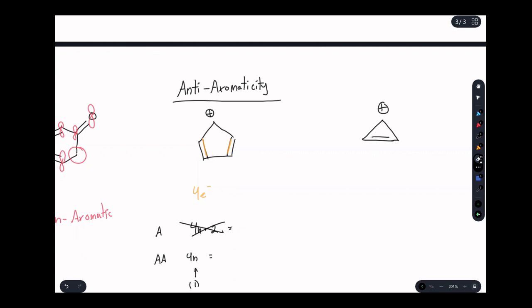Now let's do this last ring. Looks quite interesting, right? But at the end of the day, we see 3 sp2 orbitals. It's a flat ring. It has the potential to be aromatic or anti-aromatic. We count the number of electrons, and I only see 2. That's going to fit the 4n plus 2 rule when n is equal to 0. It's never going to fit the 4n rule. That means that this ring is actually aromatic. So not only would we predict it to be stable because of resonance, but it's actually more stable than we would even expect like that because of the aromaticity.